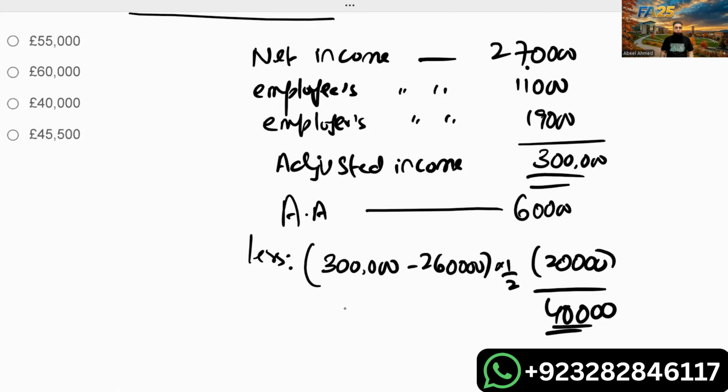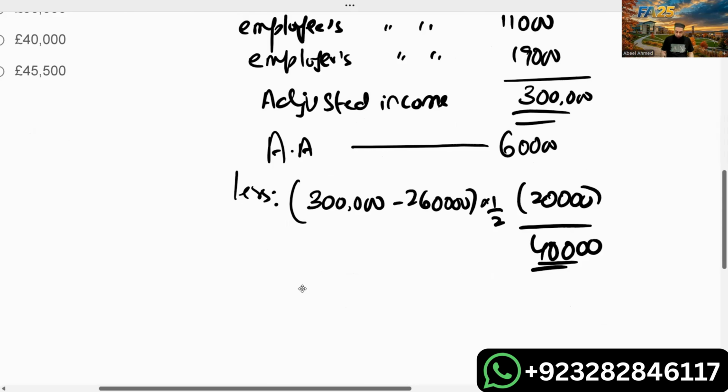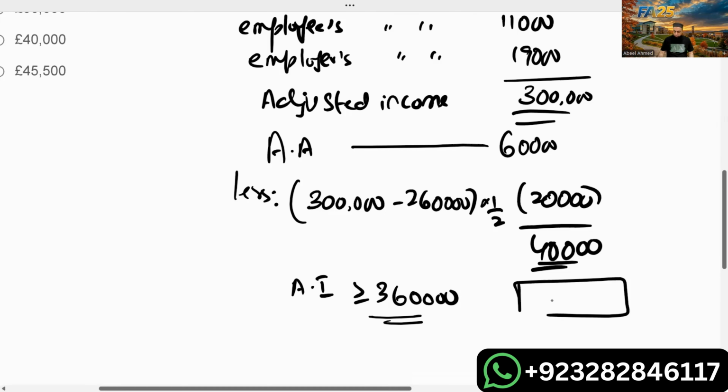But annual allowance cannot be zero. The minimum annual allowance for the pension is 10,000 pounds. Whoever has adjusted income greater than or equal to 360,000 will have an annual allowance of 10,000 pounds. But in the case of this question, Michael will have a limit of 40,000.